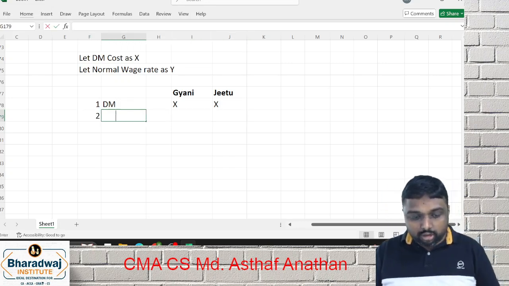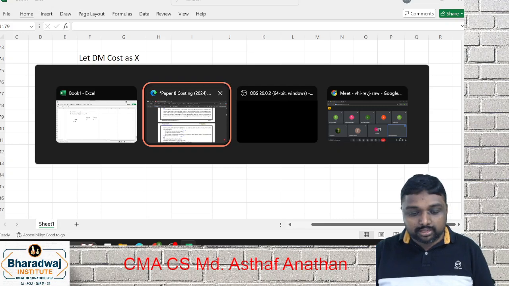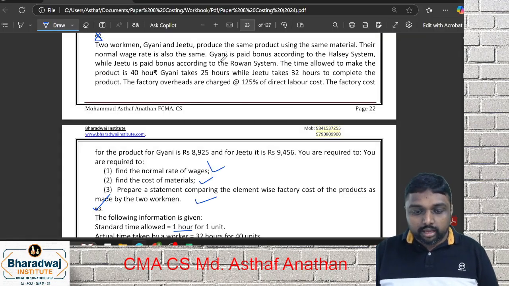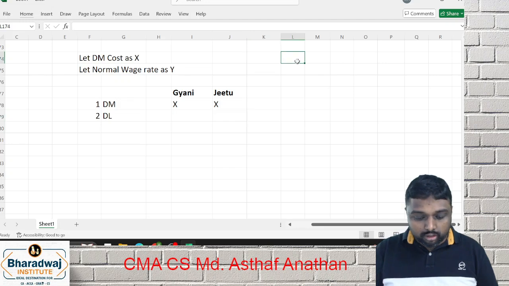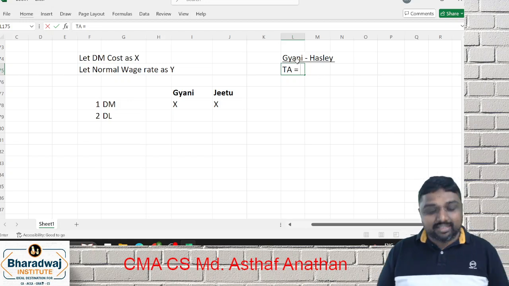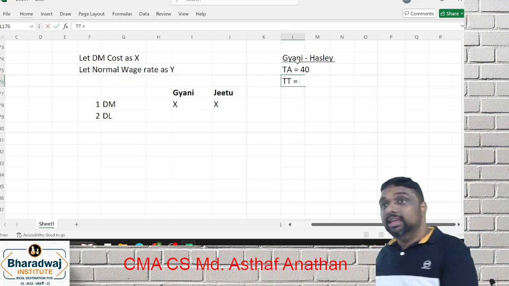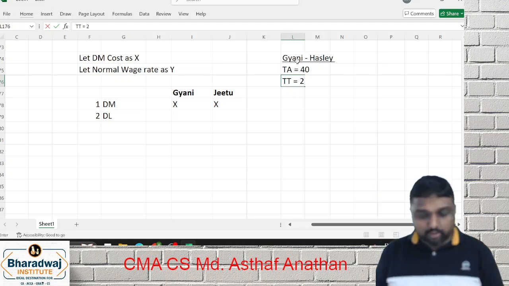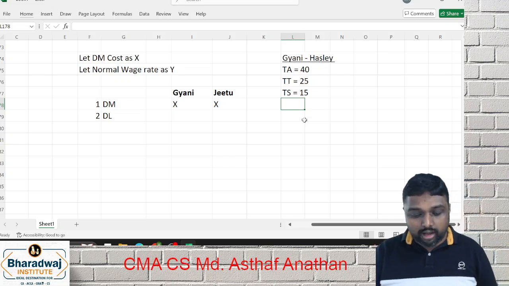Next you have to go for direct labor. Gyani is paid according to what? Halsey. So you have to go for Gyani wage under Halsey. What is the time allowed? They said time allowed is 40. What is the time taken by Gyani? Gyani, Jitu both are given 25. So what's the time saved? 50. Now you have to go for your formula.